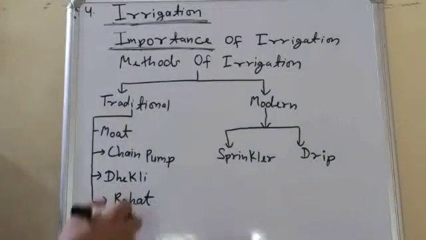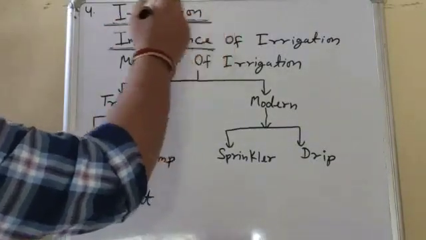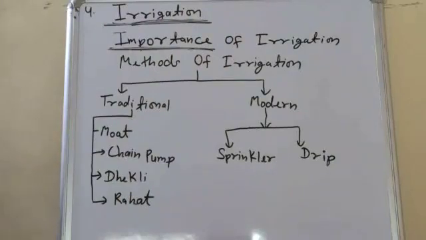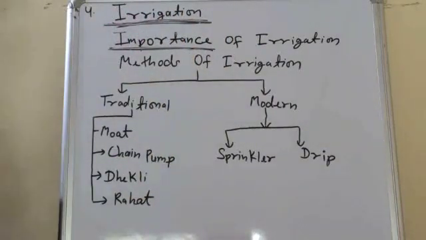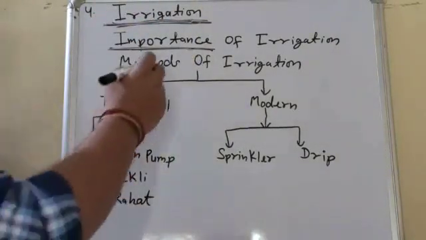Hello beta. Our next topic is irrigation. What is irrigation? The supply of water to the crop is known as irrigation, or watering the crop at regular intervals is known as irrigation. What is the importance of irrigation?